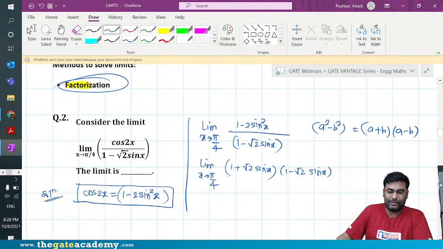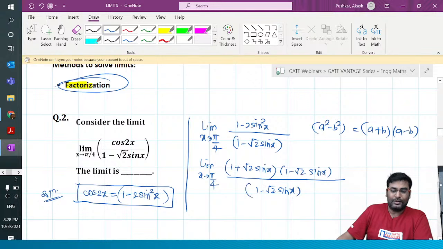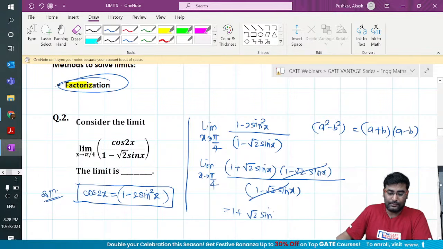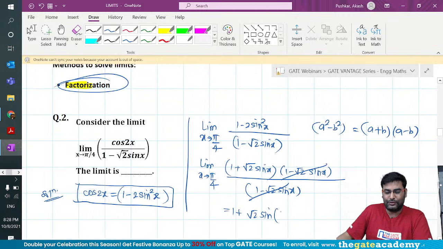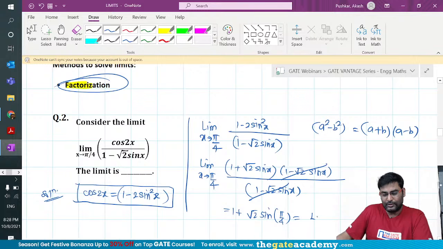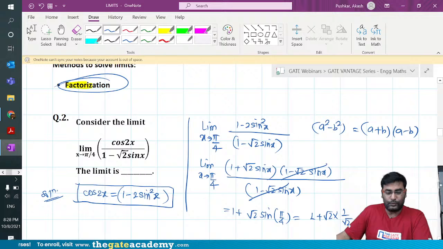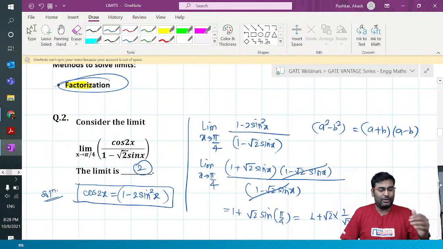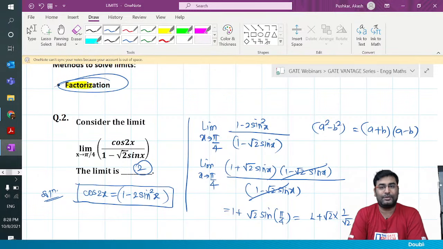Mojesh, I think you might have found your mistake, a silly mistake, my dear friend. The moment I write it, we know we can solve this question without any hassle. We can do it very easily. So 1 plus root 2 sin x, and put the limit x tends to pi by 4. It gives you sine pi by 4, so it is 1 plus root 2 into 1 by root 2. So the answer is 2. Who got 2? Let's be quick with a yes or no here. I want to see the names.